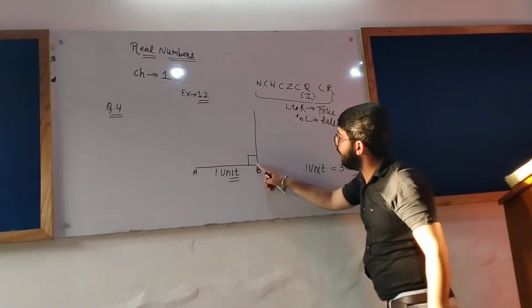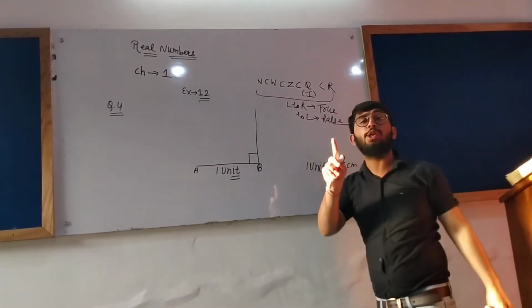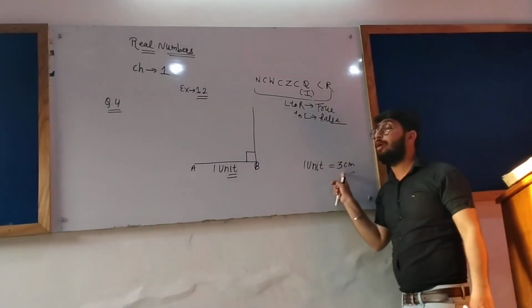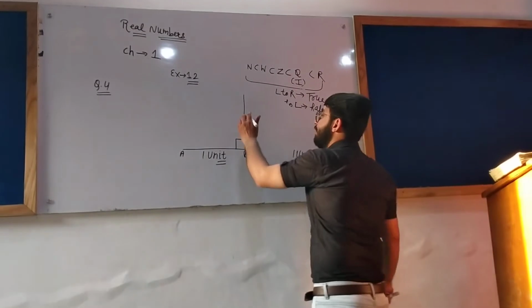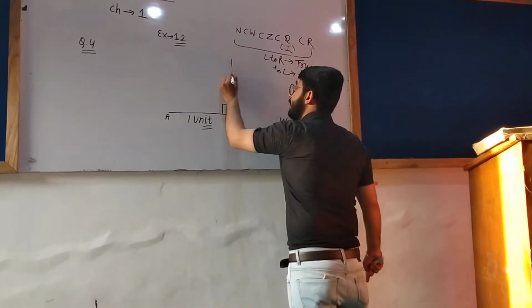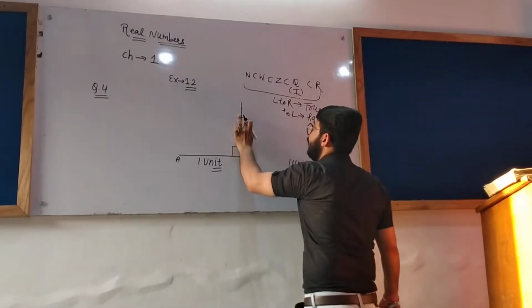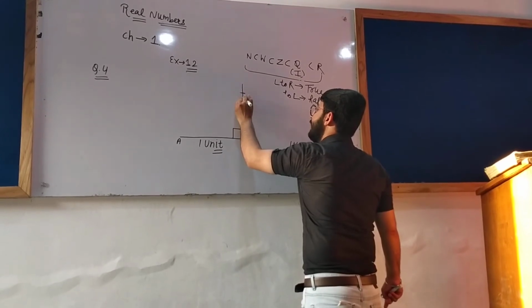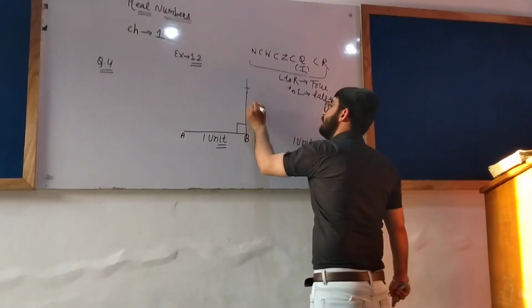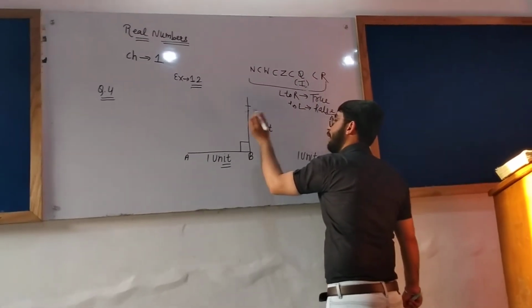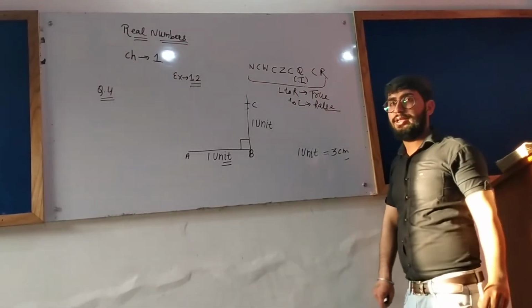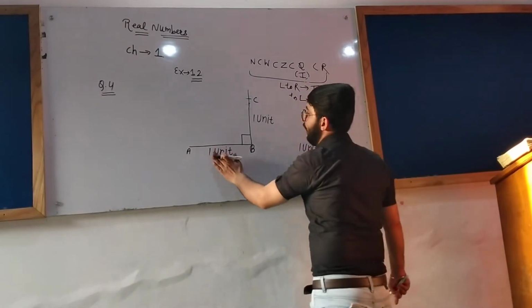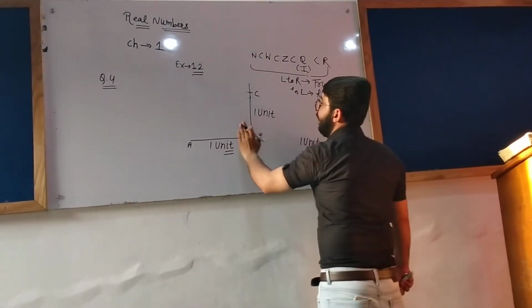Taking B as the center, cut this length as 1 unit. 1 unit is 3 centimeter. Cut this length 3 centimeter, till this it is 3 centimeter. This is also 1 unit. Let this point be C. This is 1 unit.